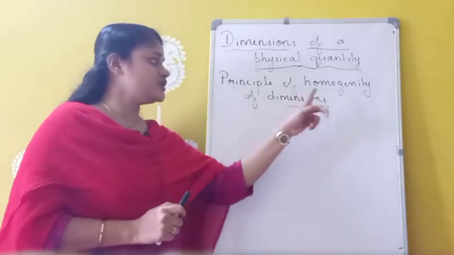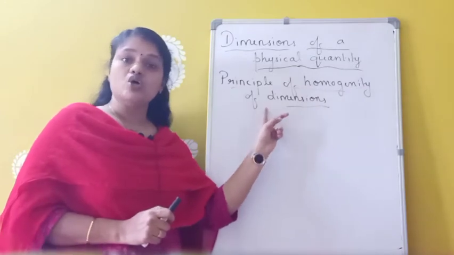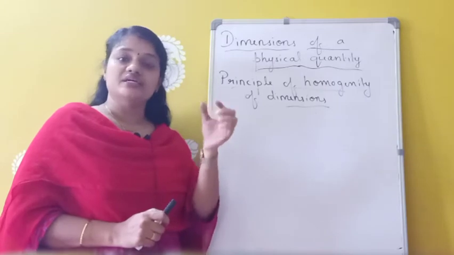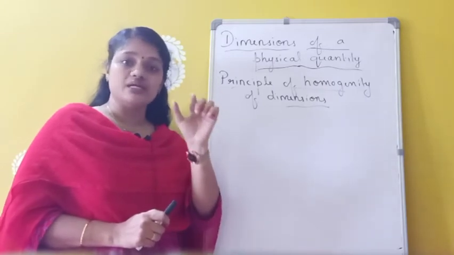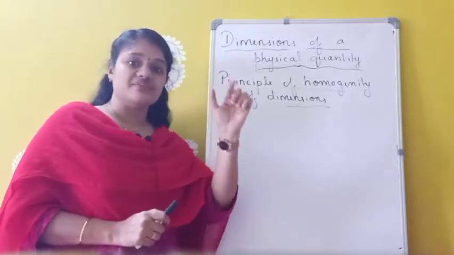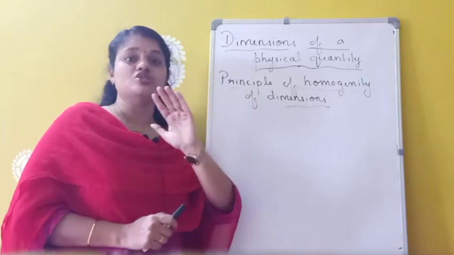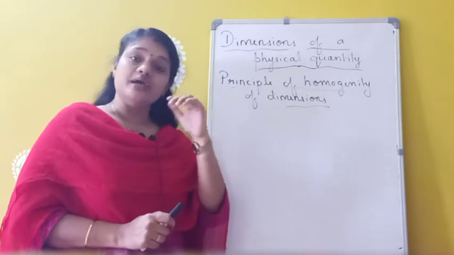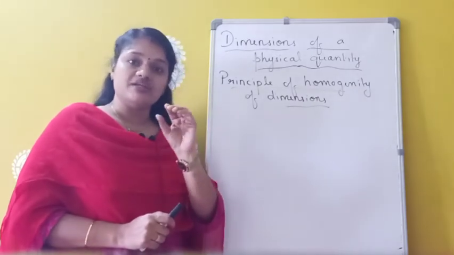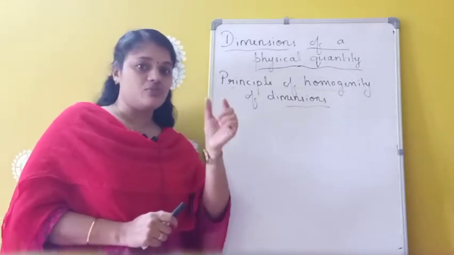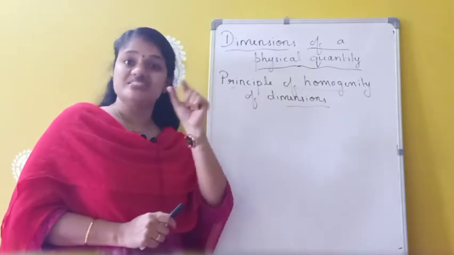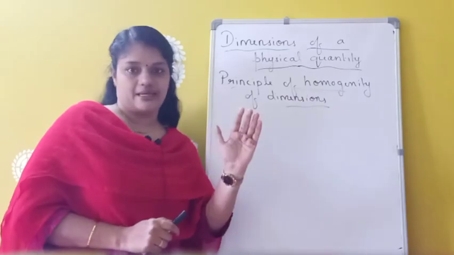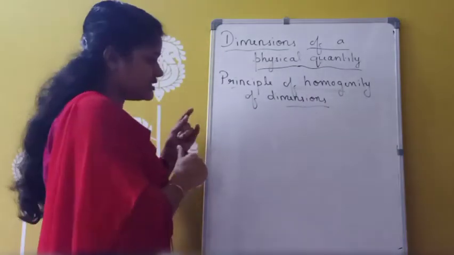Next is principle of homogeneity of dimensions. According to this principle, a physical relation is dimensionally correct if the dimensions of the fundamental quantities of each and every term on either side of the equation are the same. So according to this principle, a physical relation is dimensionally correct if the dimensions of each and every term on either side of the equation must be the same. Clear?